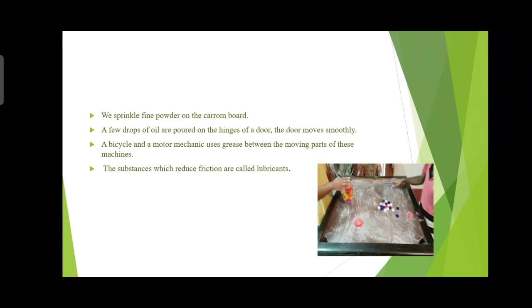Substances which reduce friction are called lubricants. In some machines it may not be advisable to use oil as a lubricant. So an air cushion between the moving parts is used to reduce friction. For all machines, oil is not advisable to use.